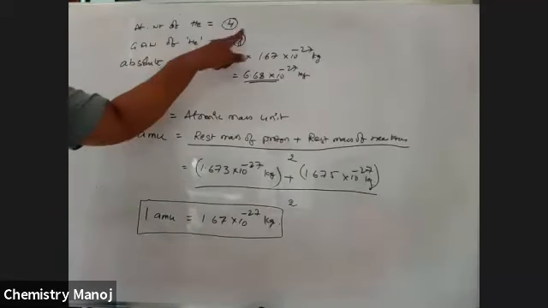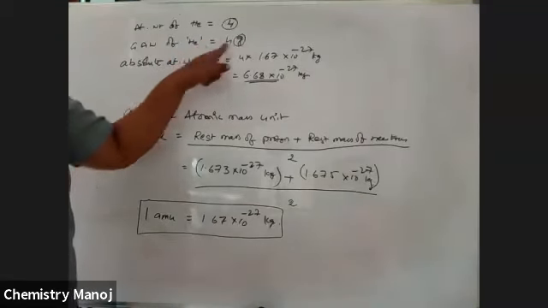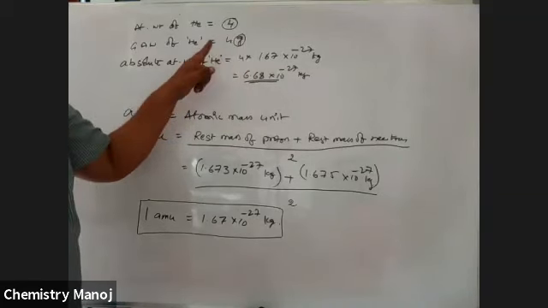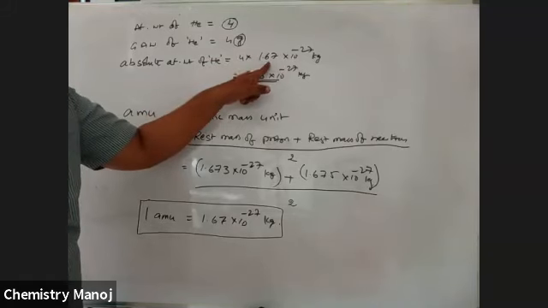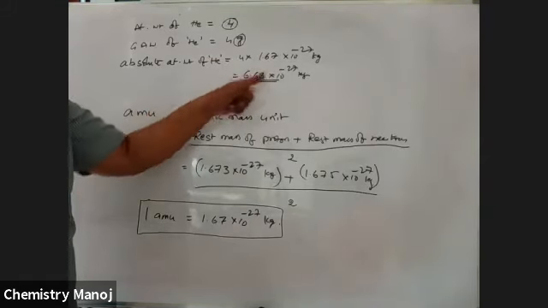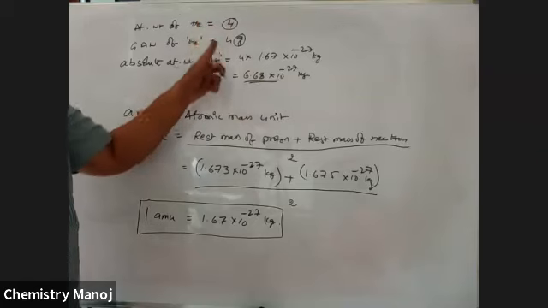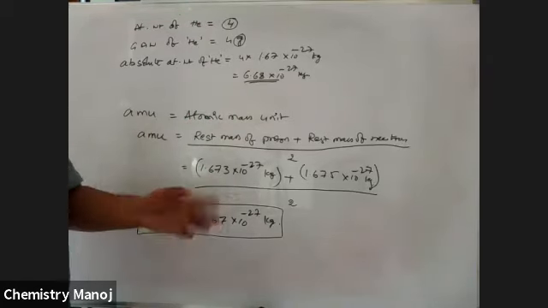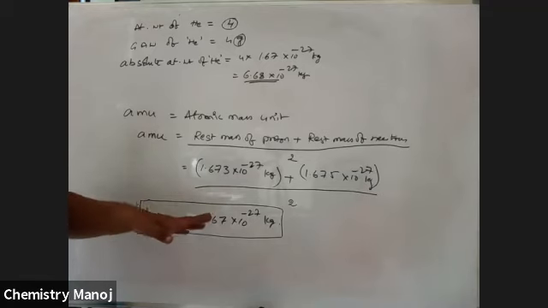Atomic weight has no units. Gram atomic weight has gram as unit. If atomic weight is multiplied with AMU, that gives absolute atomic weight. This is the calculation for helium, and similarly for other elements also. So no unit is atomic weight, and with grams, that is gram atomic weight.